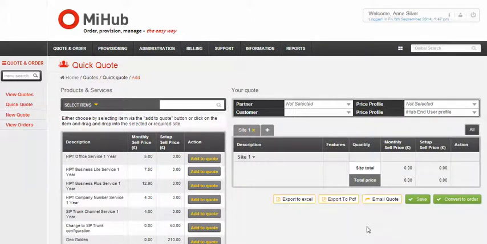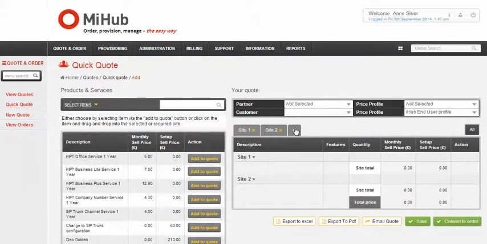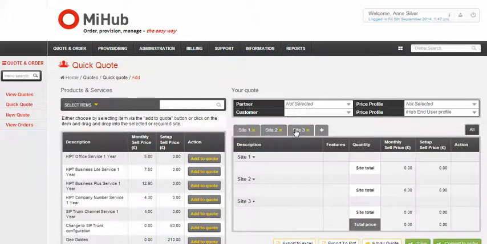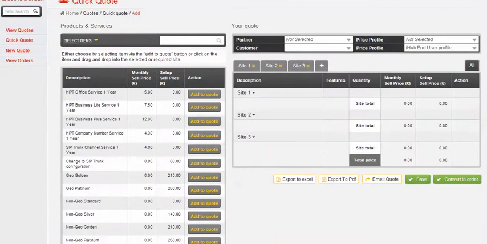The quick quote will generate products and services within the quote into one site unless further sites are added. Create additional sites using the plus icon in the tab alongside Site 1 and repeat this as necessary to create the appropriate number of sites. Once sites are created, it is possible to add products and services into the quotation.